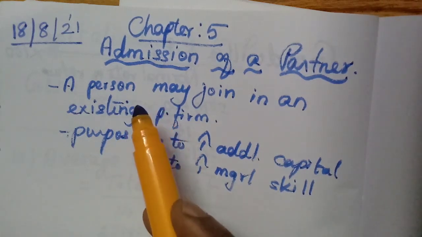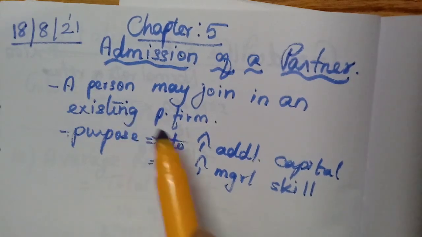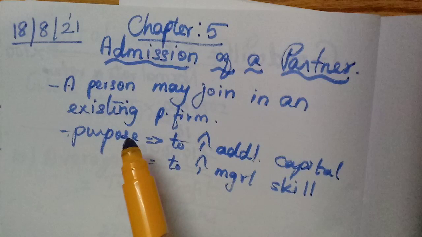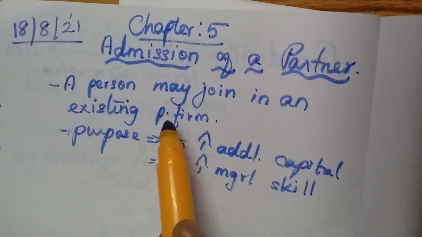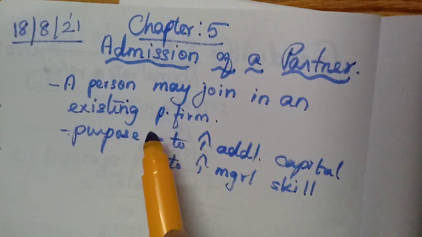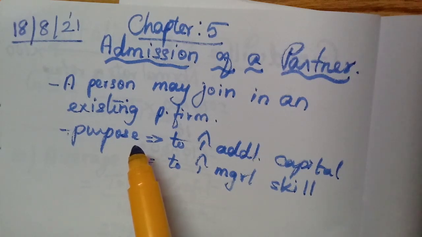It is very simple: if any person joins an existing partnership firm, that is called admission of a partner. Sometimes the purpose may be different. Already there may be 2 or 3 persons working as partners.